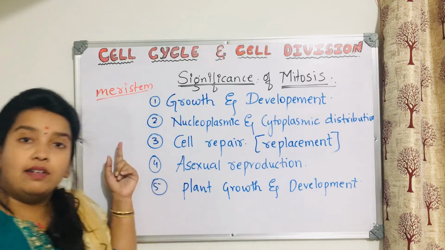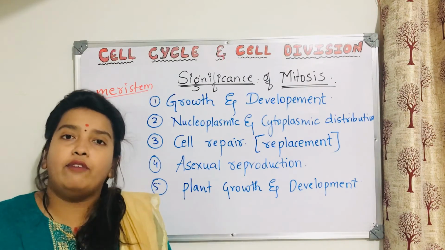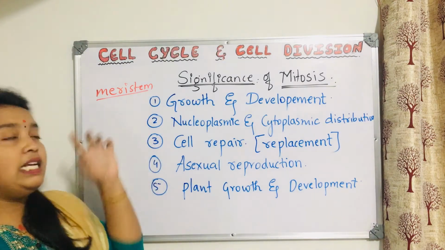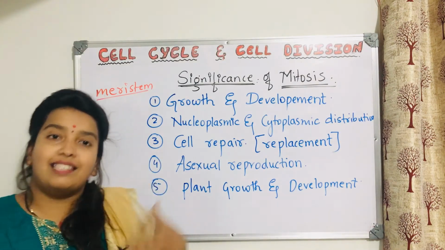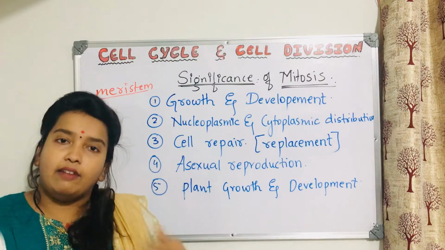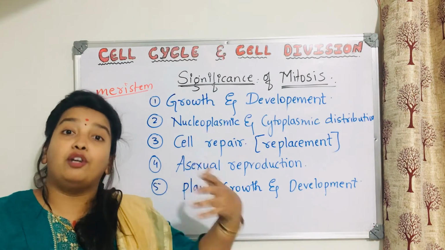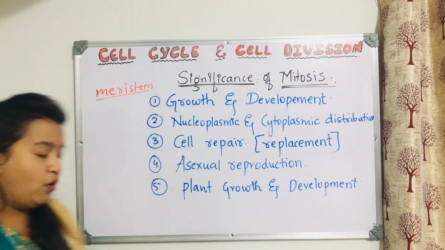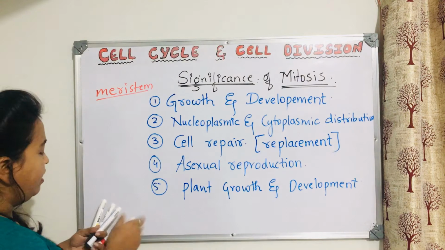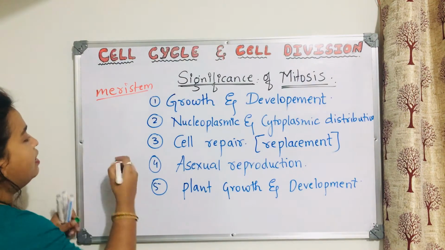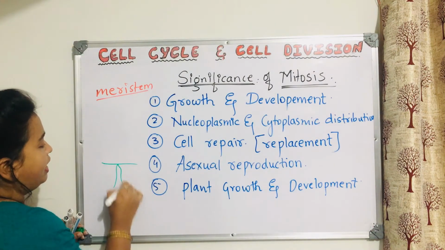These meristems are important for the plant because these are the cells which constantly divide throughout the life of the plant, and that is why the plant grows in height. Let us consider this is a plant. It has a root system.